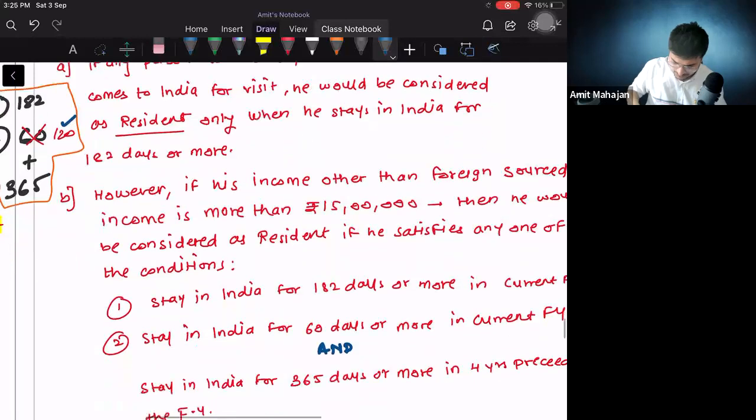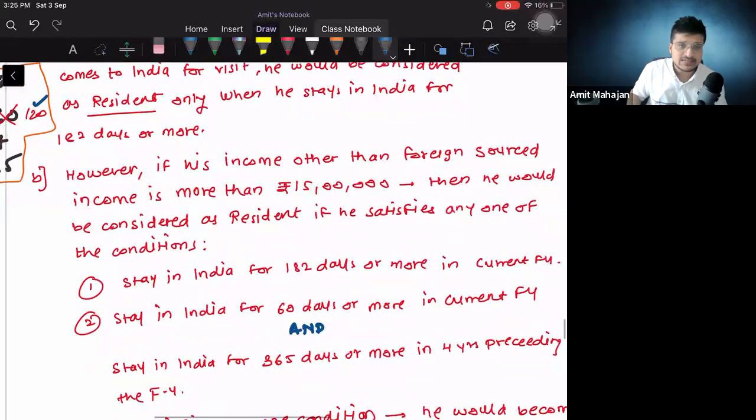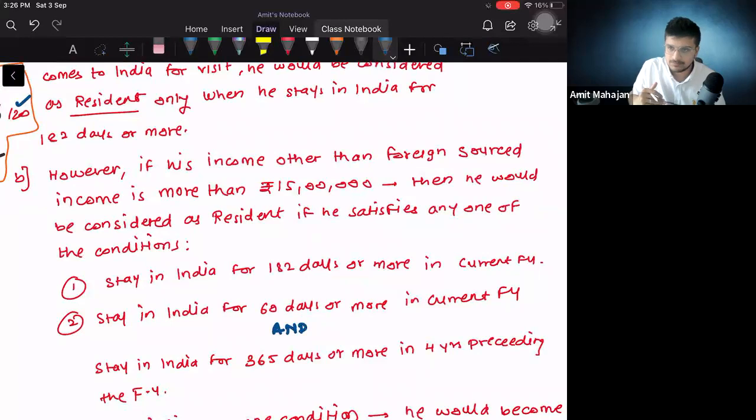Okay, after that, however, if his income other than foreign sourced income is more than 15 lakhs, then he would be considered as a resident if he satisfies any one of the conditions. Read again. However, if his income other than foreign sourced income is more than 15 lakhs, basically Indian income is more than 15 lakhs, then he would be considered as resident if he satisfies any one of the conditions.